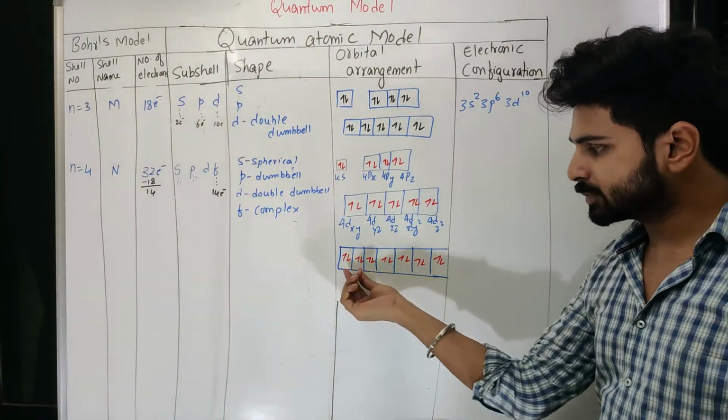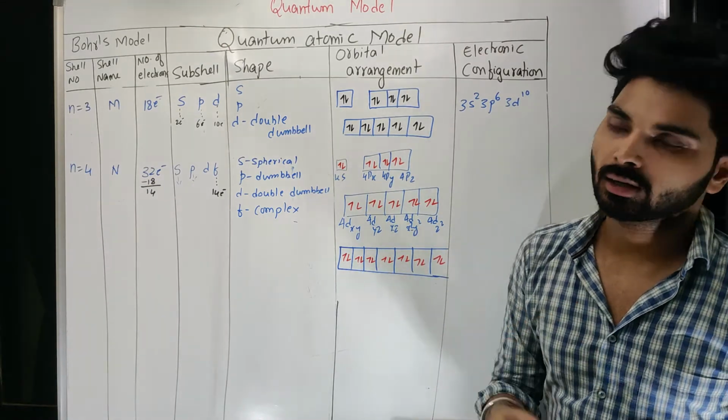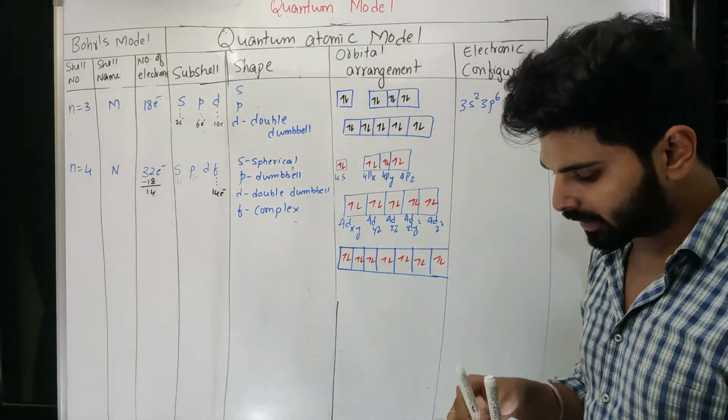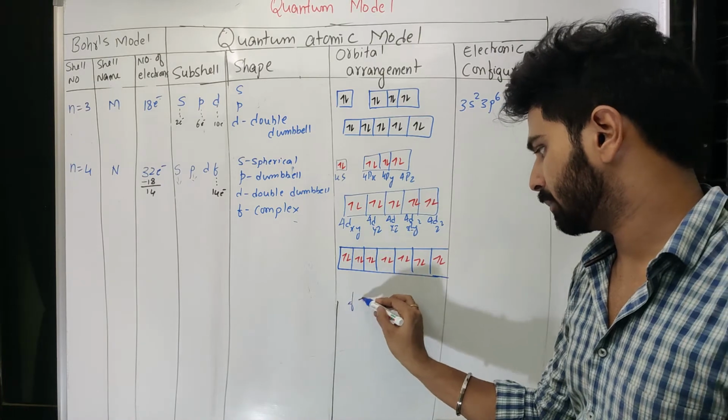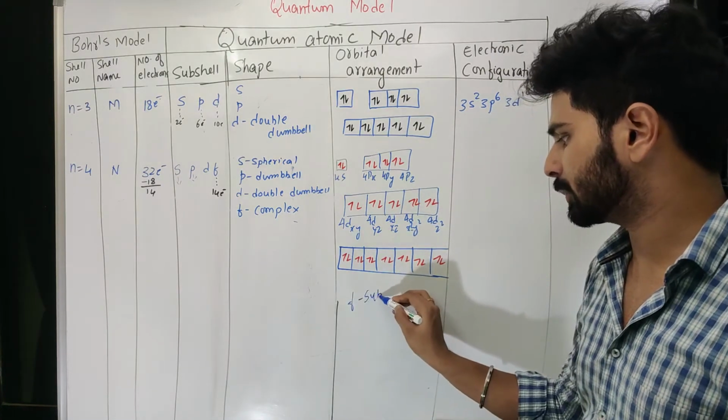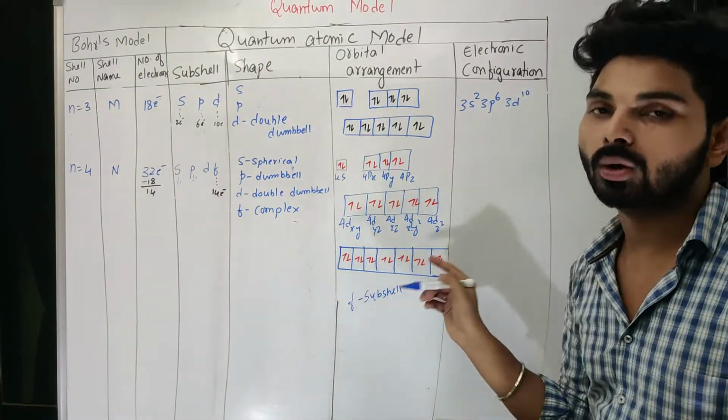Now remember, each box will be represented as an orbital. So when I say F orbital, remember this, most of the time people get confused here. If I say F subshell, I am talking about all of them.